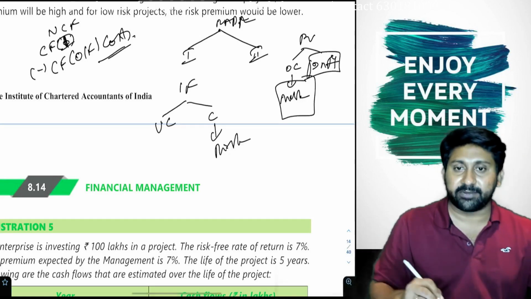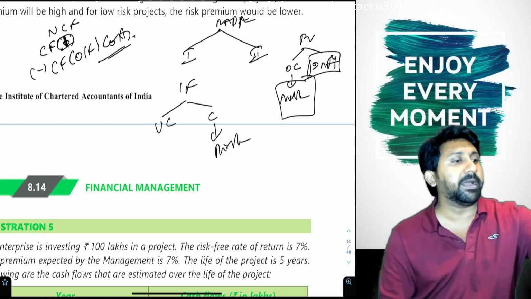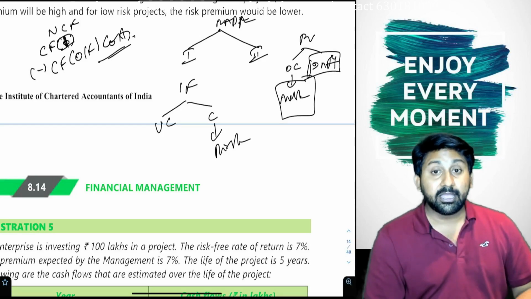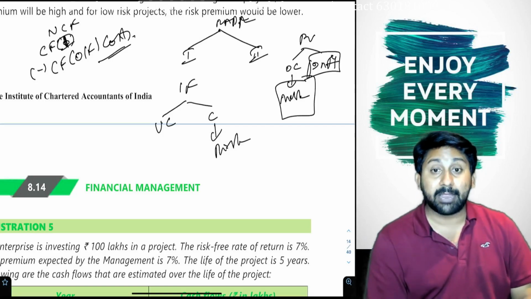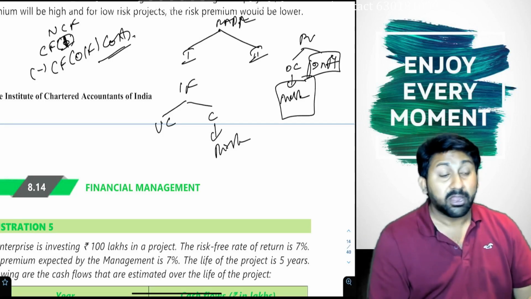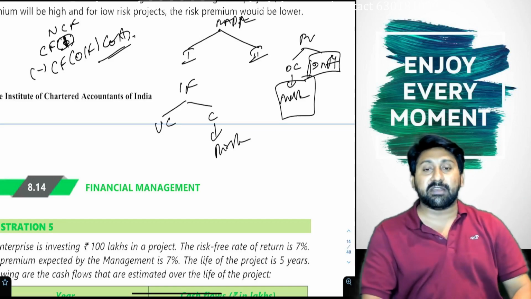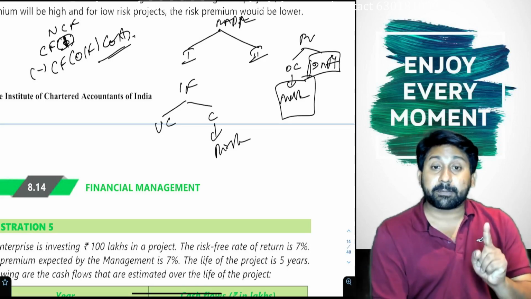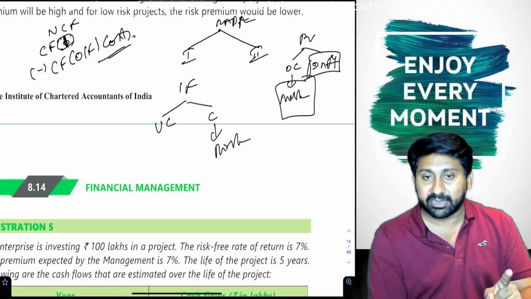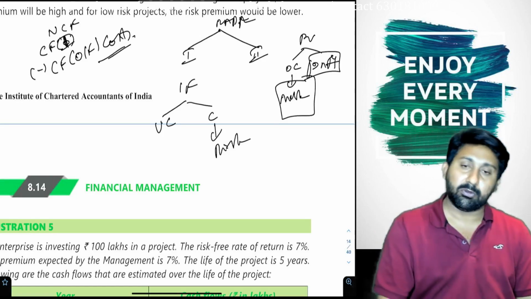What is inflation? Inflation means I want to purchase a product today and I will get that product today. If I invest in SBI instead of buying this product, I am postponing the buying of this product. Because of postponing, in future the price of the product will increase. Therefore, where you invest, that person should not only give you the risk premium, it should also pay you the inflation.